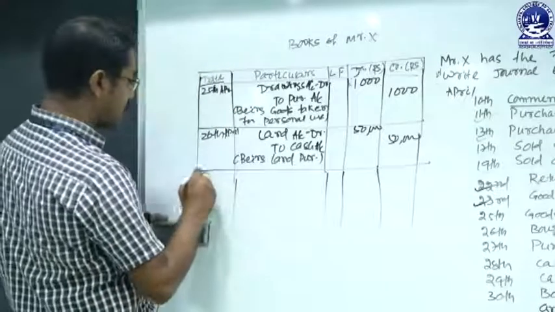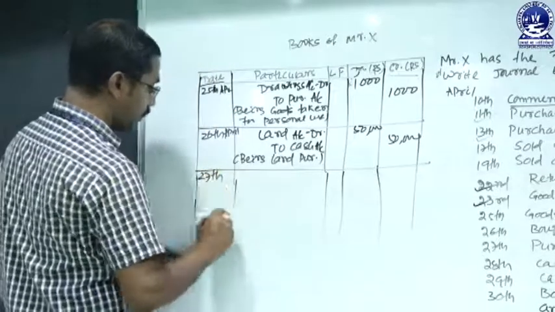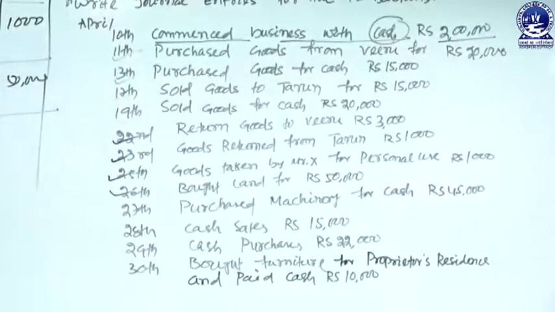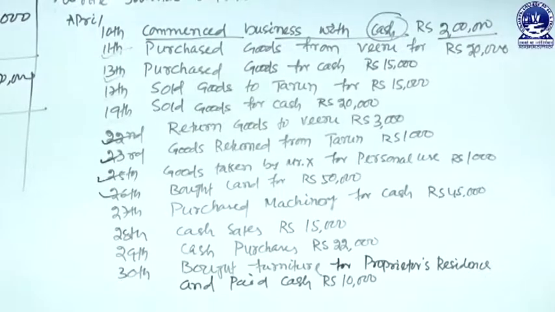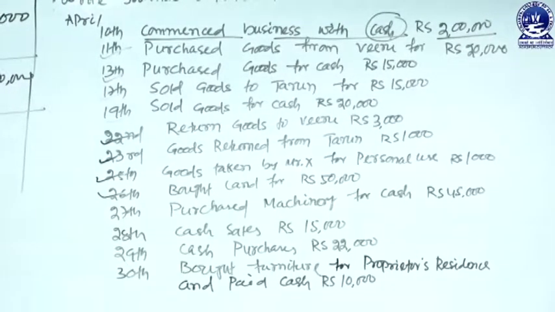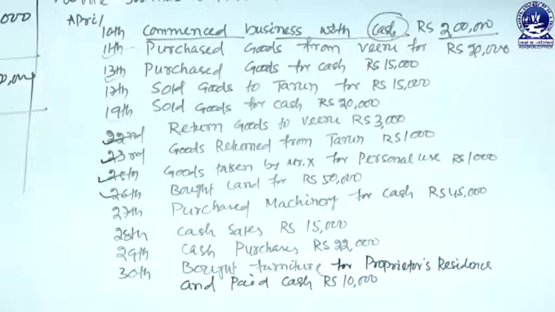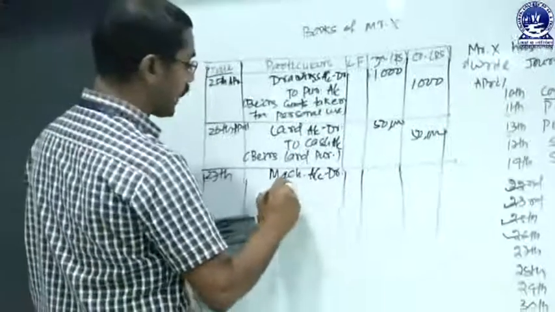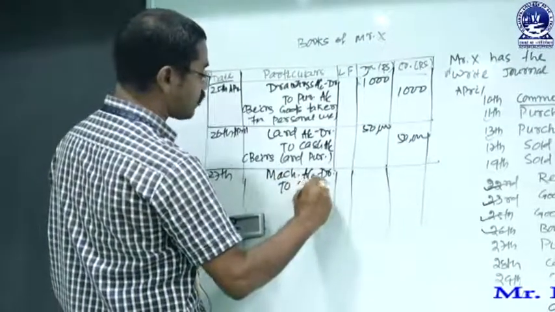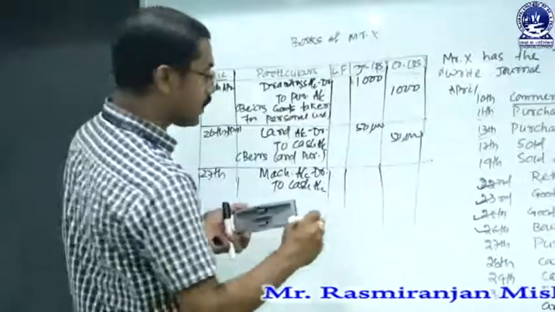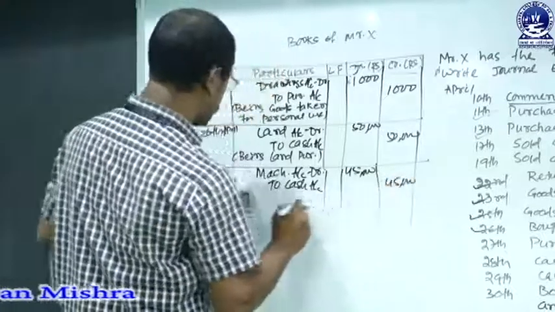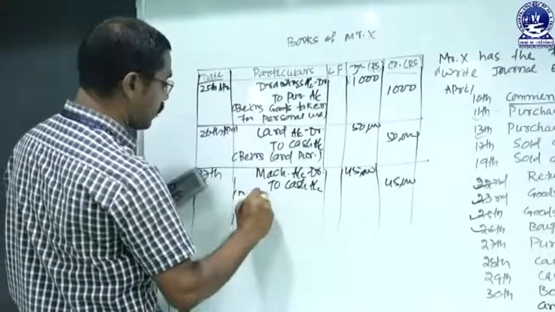Then the next transaction is made on 27th April. The transaction is purchased machinery for cash. Another asset is purchased for the business, that is machinery, and that comes under real account. What comes into the business as per real account must be debited. So the machinery account is debited. And as it is a cash transaction, when purchased, cash goes out from the business, so the cash account must be credited, and the amount is rupees 45,000. Machinery account debit to cash account, being machine purchased.